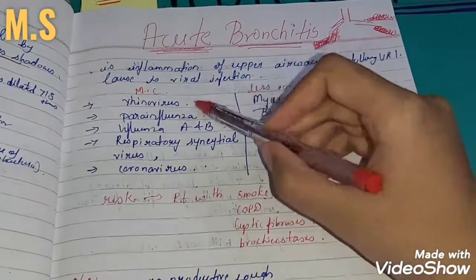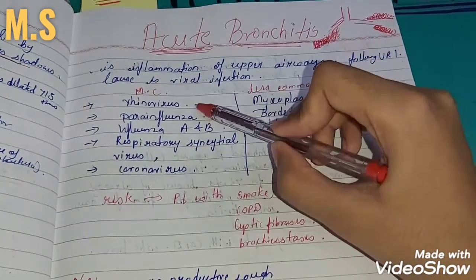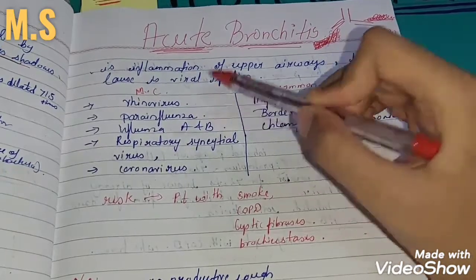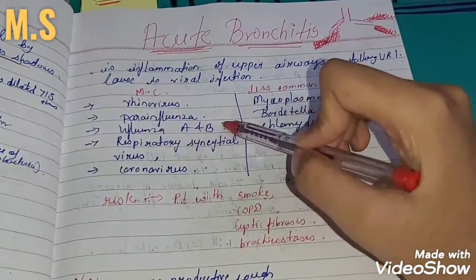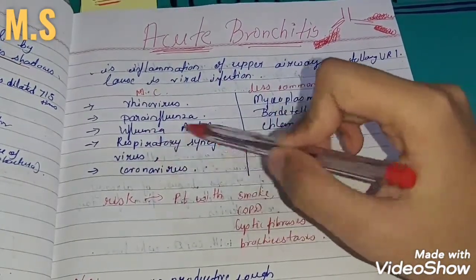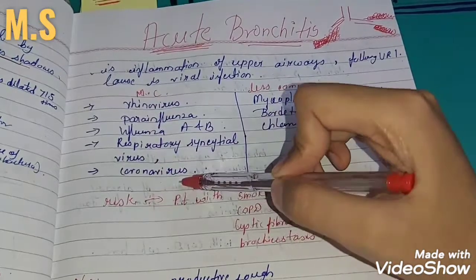So the most common cause of this is rhinovirus, parainfluenza, influenza A and B, respiratory syncytial virus, and coronavirus.